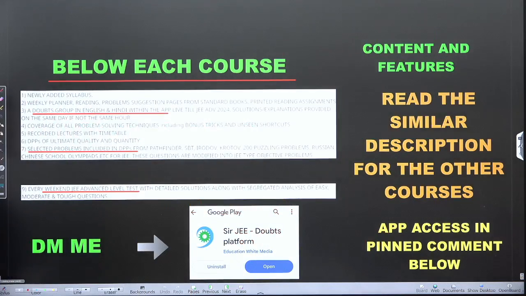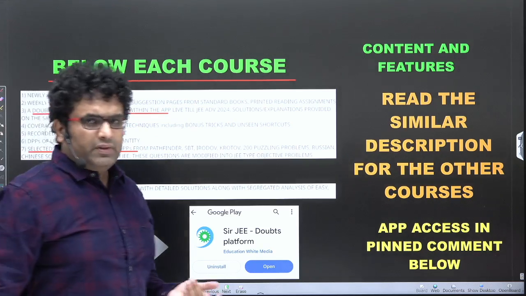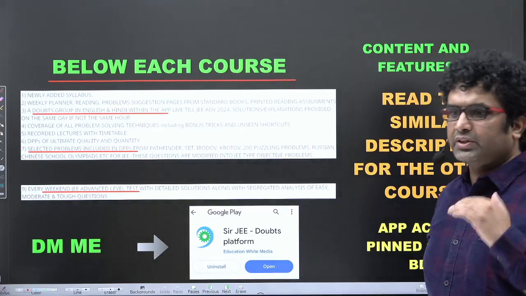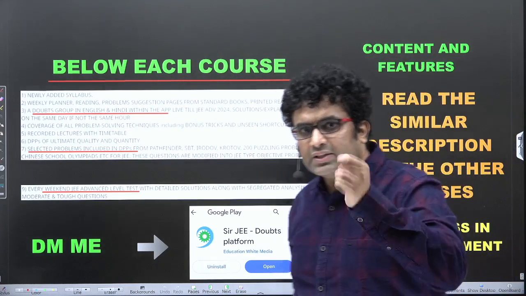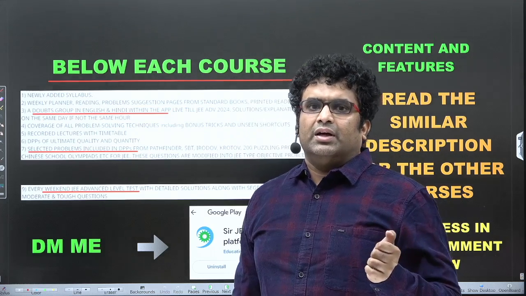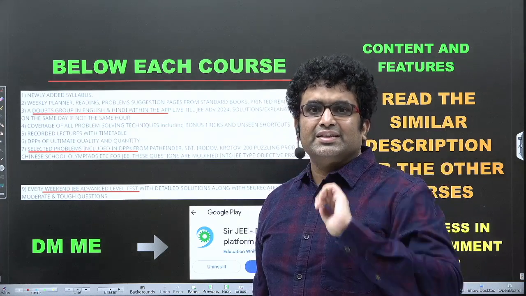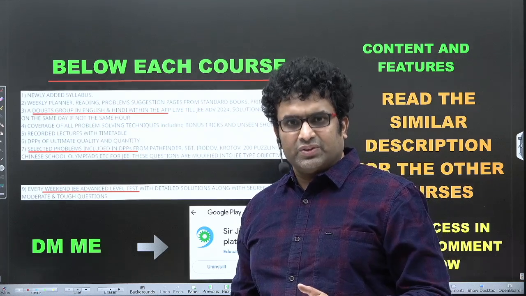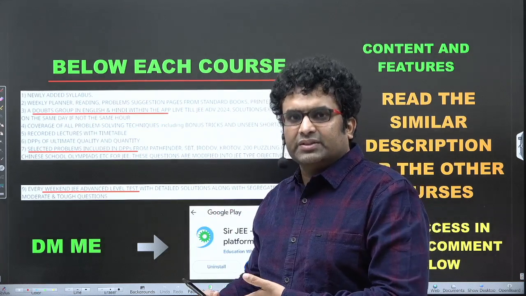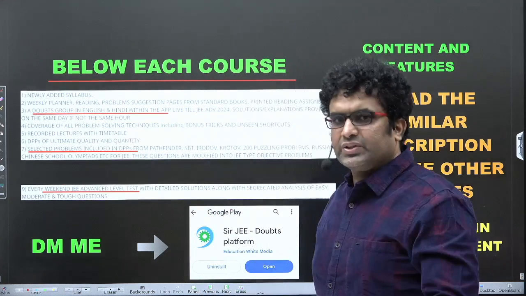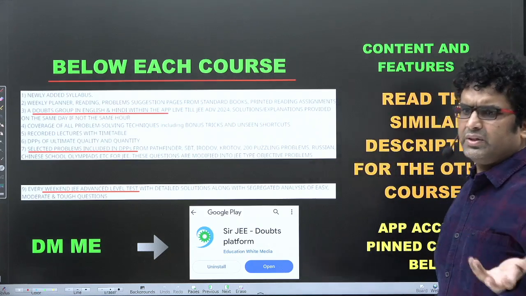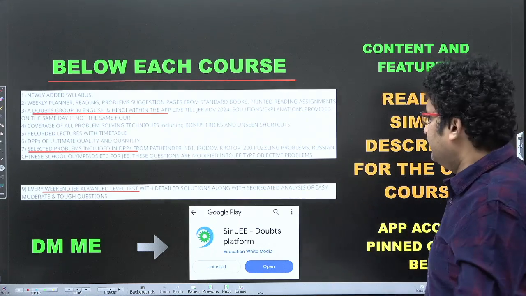But follow the rules. If you're taking any of the chapter wise courses, please read the instructions below the chapter wise course, which part is available, which part is not. I get students saying when current electricity is taken, they'll ask for RC circuits. RC circuits is in capacitors. So you read what is available, what is not in that particular chapter wise course. When you're taking full course, everything is there, but make sure you read.